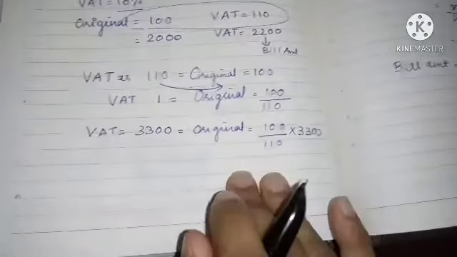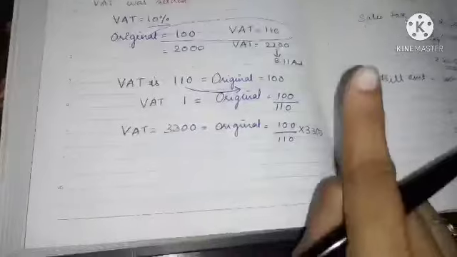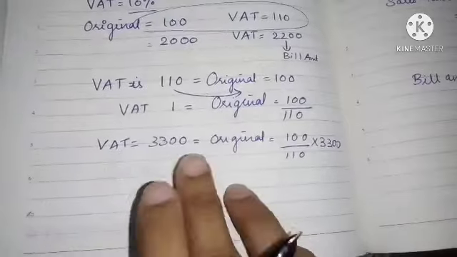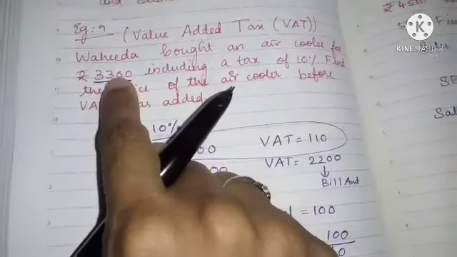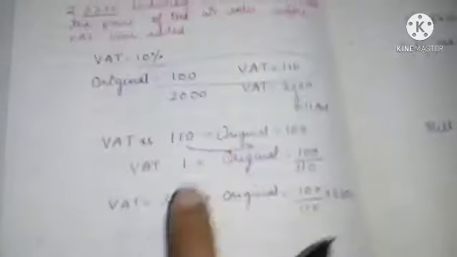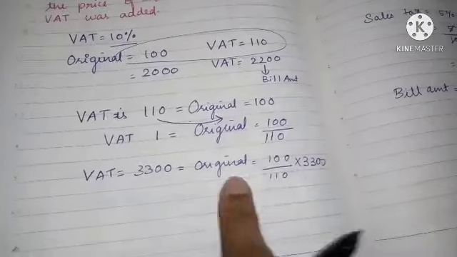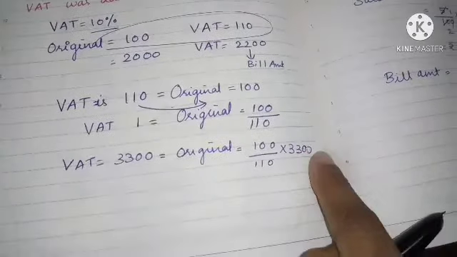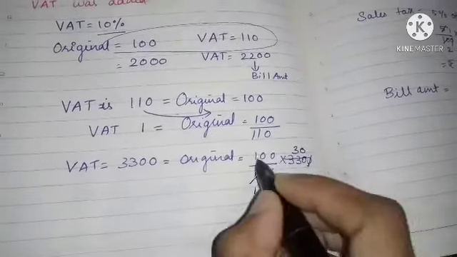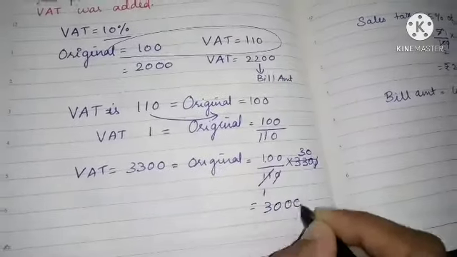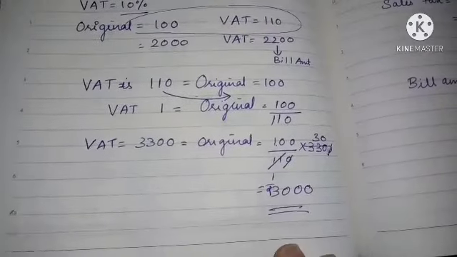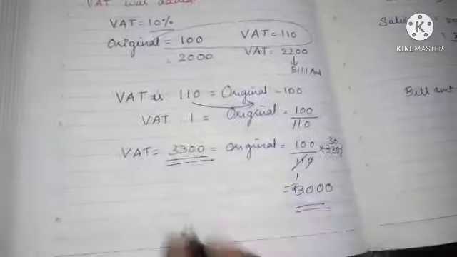This is like the unitary method. For one chocolate 10 rupees, 20 chocolates is 10 into 20, the same thing. The bill amount after adding the VAT is 3300, which means the selling price is 3300. The original price will be 100 by 110 into 3300. The zeros cancel. 11 ones are 11, 11 threes are 33, so 100 into 30, 3000 rupees. So the original price of the air cooler was 3000 rupees. After adding the VAT, it is 3300.